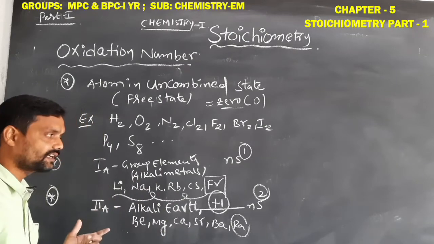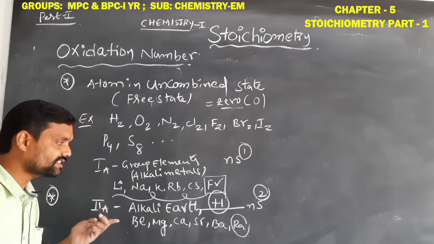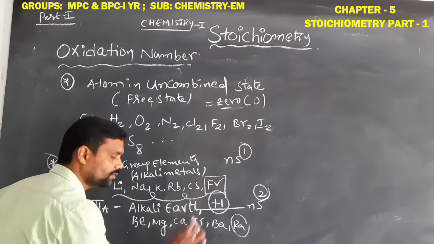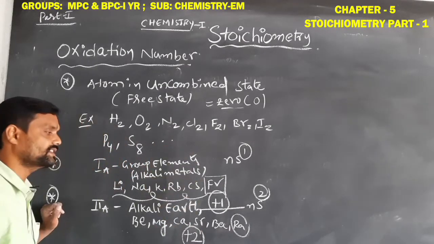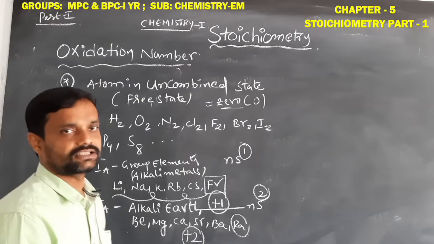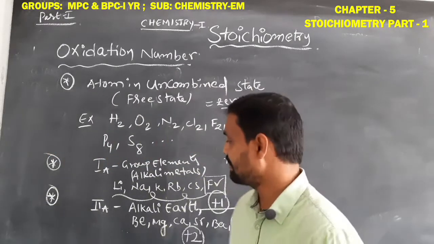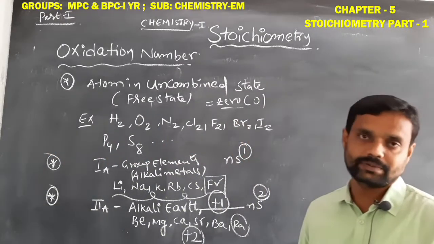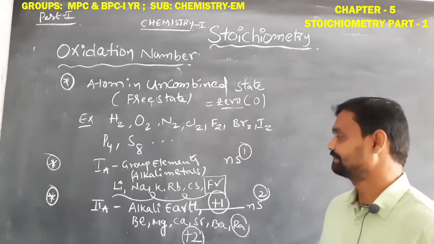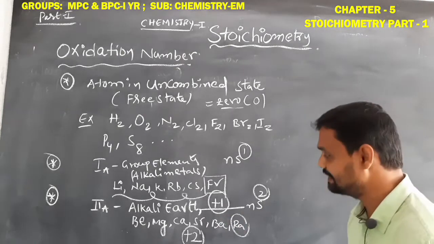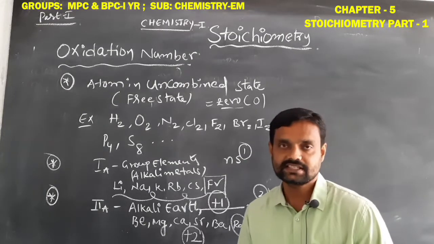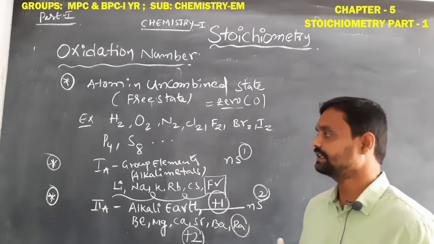So due to that, what is the constant oxidation number? +2. So the alkaline earth metals always have an oxidation number of +2. We have to remember this in any compound.